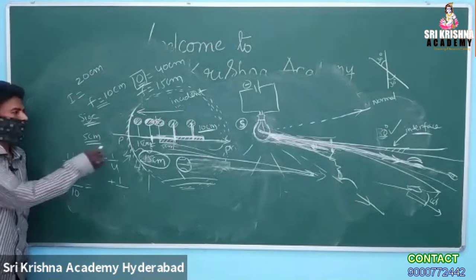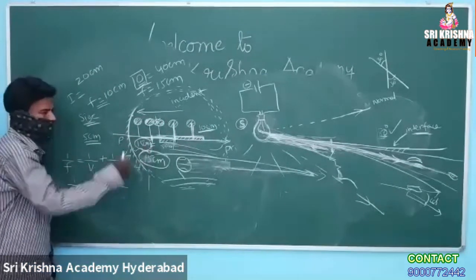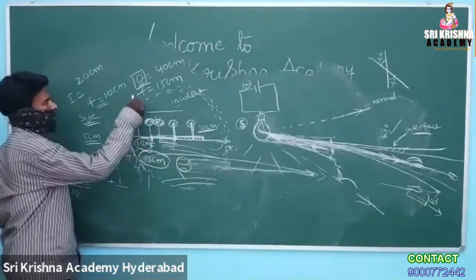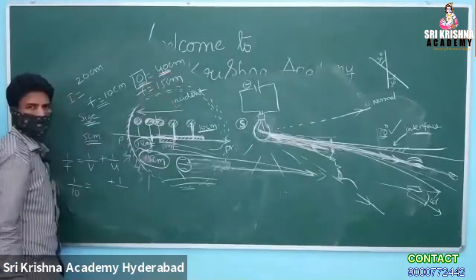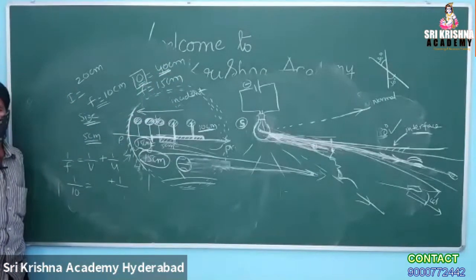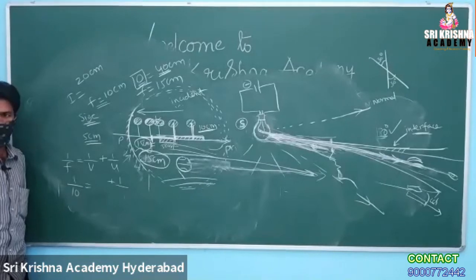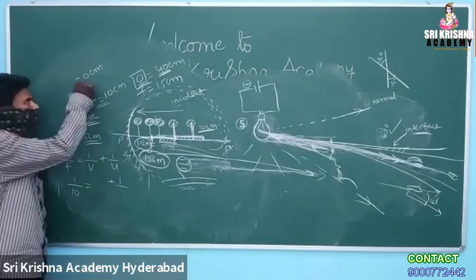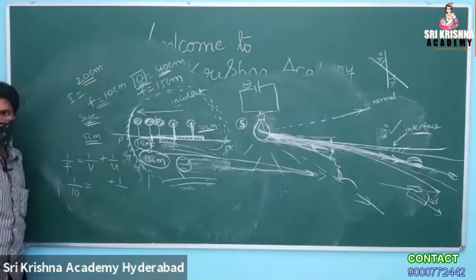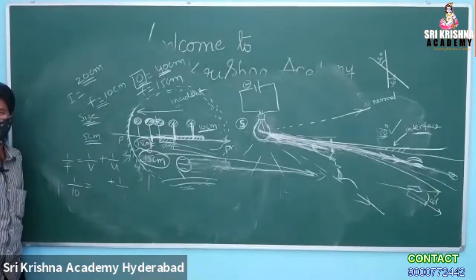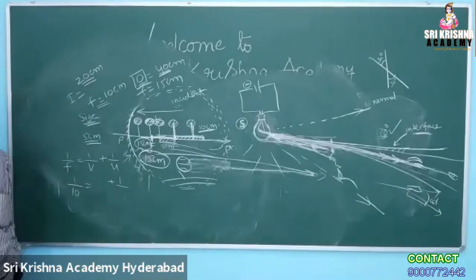Again I am repeating, F is 15 centimeters and the object is initially at 40 centimeters. If the object is moved towards the mirror by 20 centimeters, how is the position of the image going to change? What is your answer? Take 2 to 4 minutes, no problem.